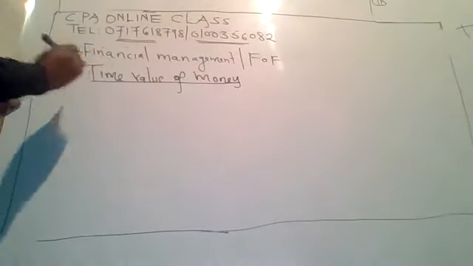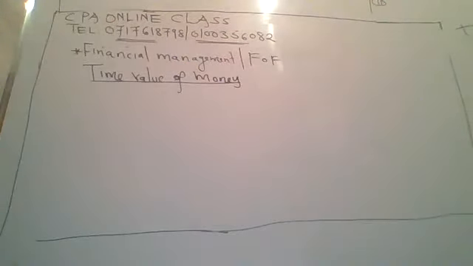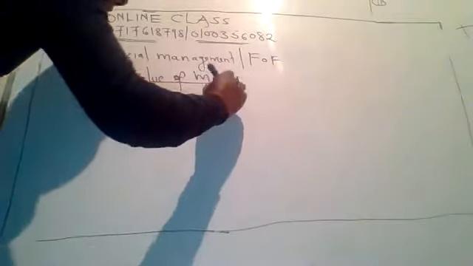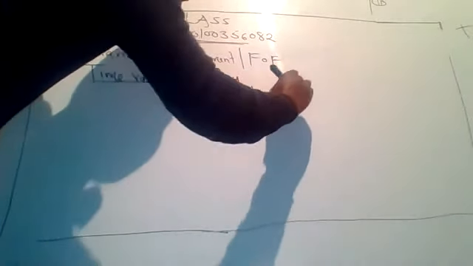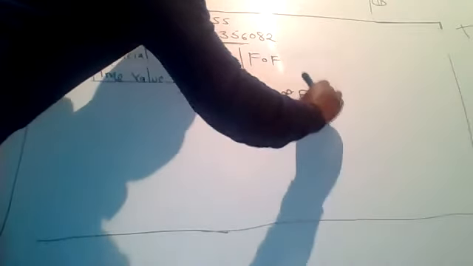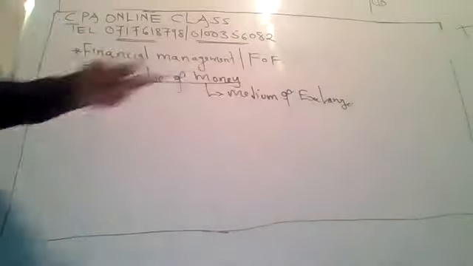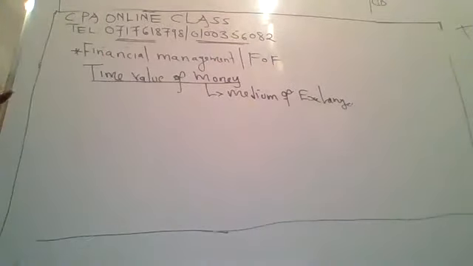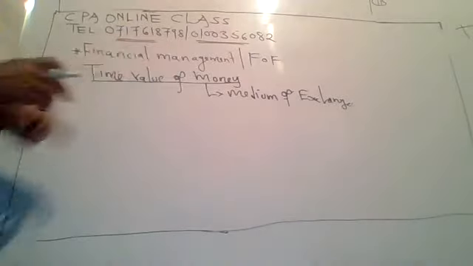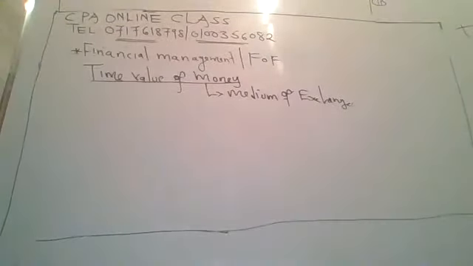Time value of money. As we all know, what is money? If I ask you, what is money? Money is a medium of exchange. I give you money, you give me what I want. That is money. So in finance, this money has its value.